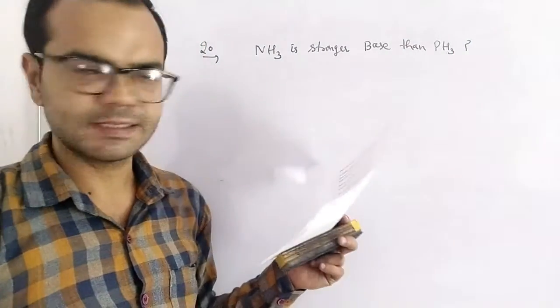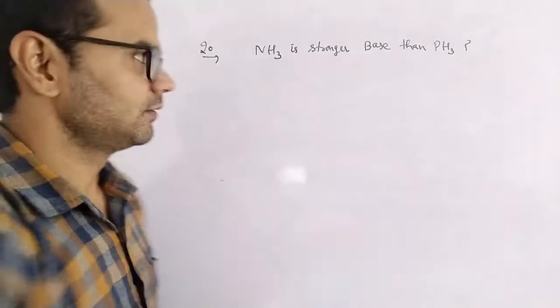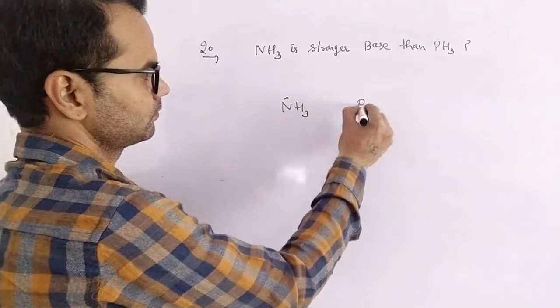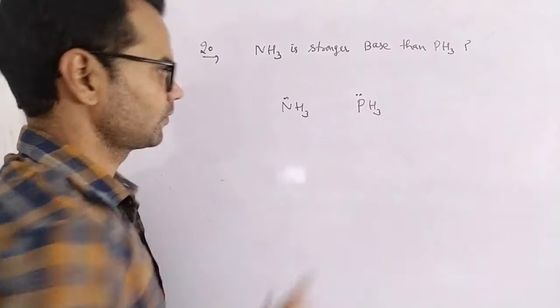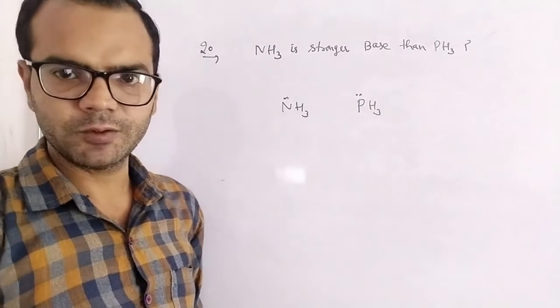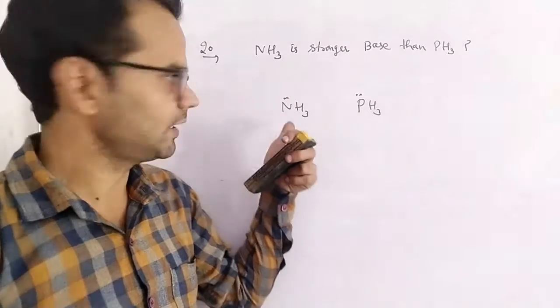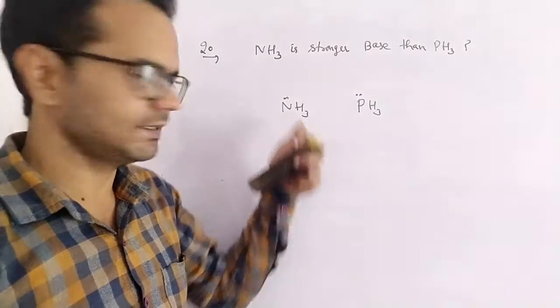Ammonia is a stronger base than phosphine. Both contain one lone pair, but nitrogen is small in size and its electronegativity is high, so it acts as a point charge.